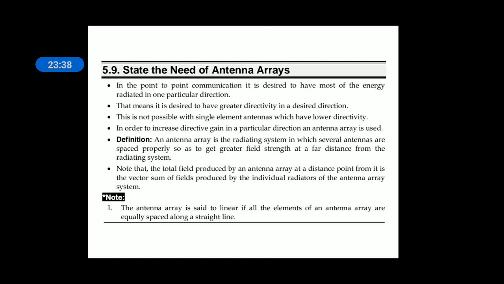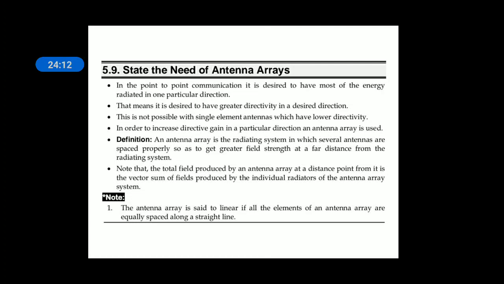The total field produced by an antenna array at a distant point from it is the vector sum of the fields produced by the individual radiators of the antenna array. Antenna arrays are classified as linear or non-linear, and uniform or non-uniform. Linear array means the elements of the antenna array are equally spaced. The gap between each antenna is the same.